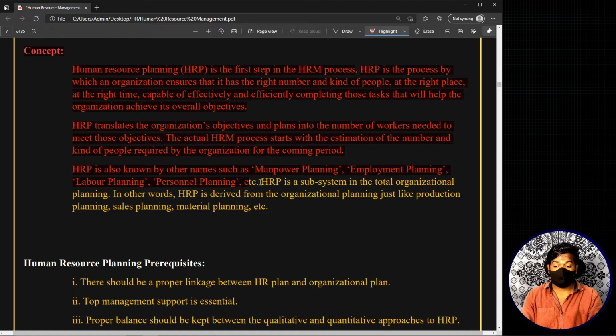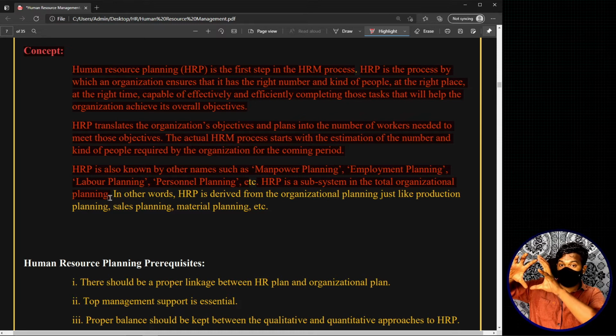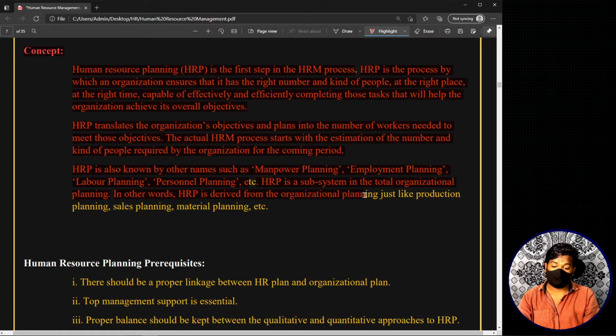Okay, so human resource planning is a subsystem in the total organization planning. See, in order to reach the organizational objectives and goals, you will be having planning relating to so many different elements. For example, you will be planning the output capacity that the organization has to produce. You will have planning related to the investments. Similarly, you will also have planning related to the manpower required to achieve the organizational objectives and goals. So human resource planning is a part, or a subset, of the overall organizational planning. In other words, human resource planning is derived from organizational planning, just like production planning, sales planning, material planning, etc.